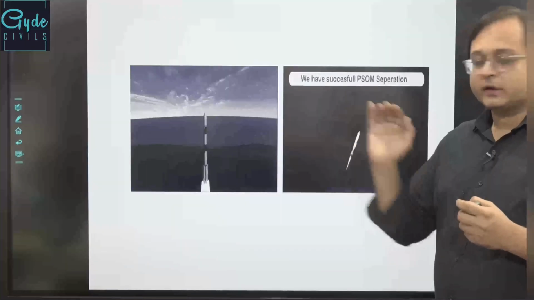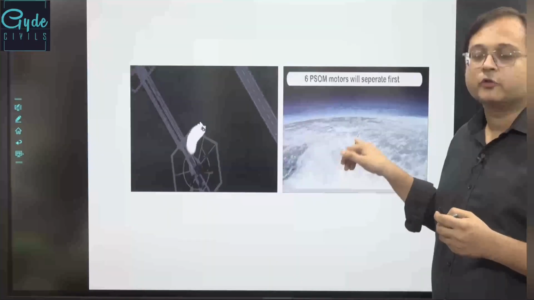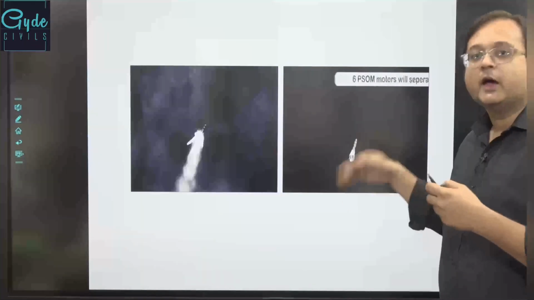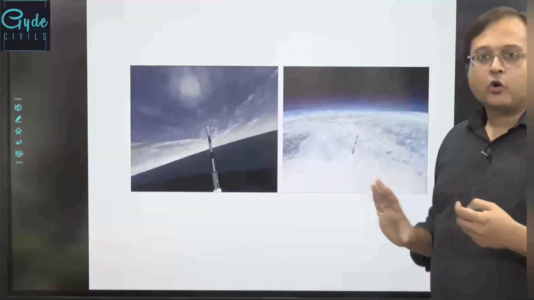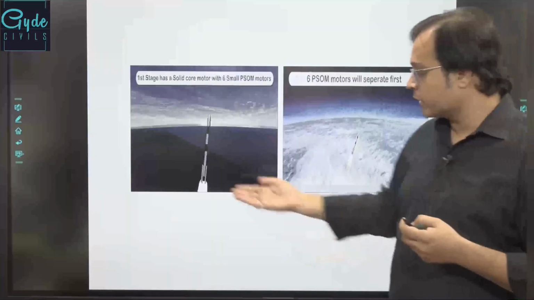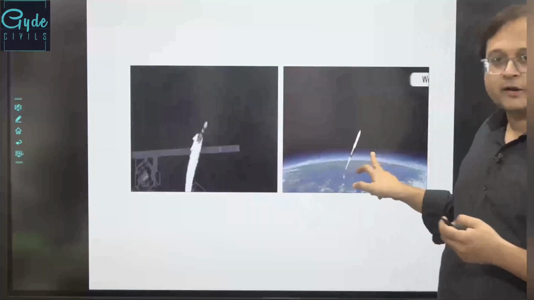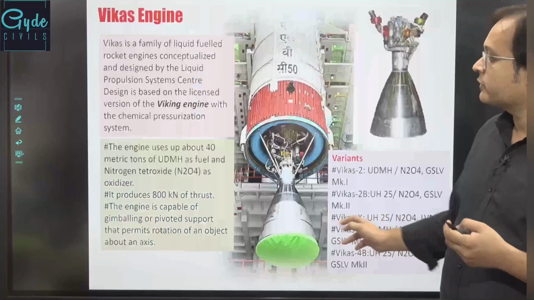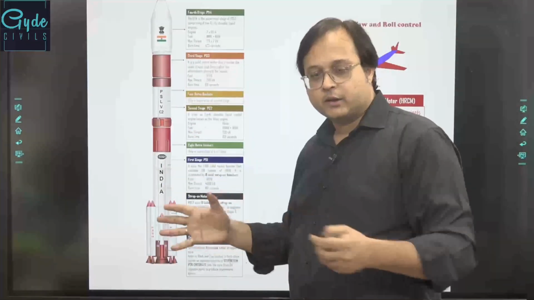At 70 seconds, the 4 strap-on boosters are separated. After 25 more seconds, the rest of the strap-on boosters are separated, and the first core also comes off. So in this way it is being uplifted, and at 110 seconds the solid fuel core is separated from this rocket system.